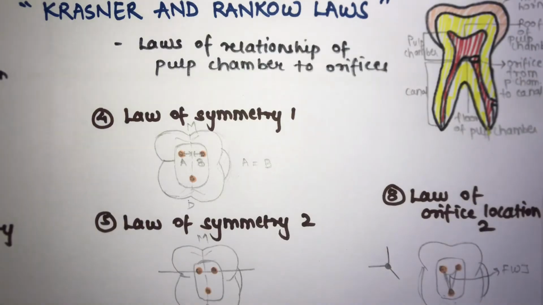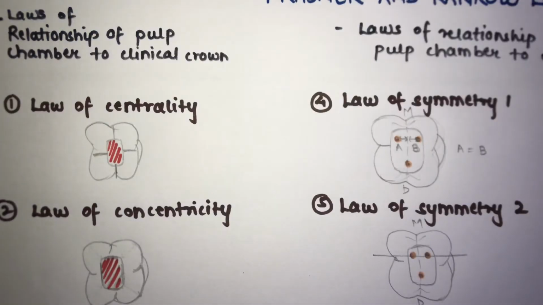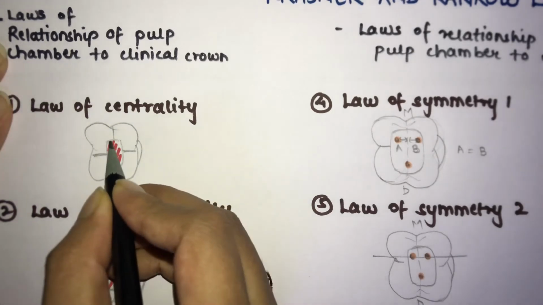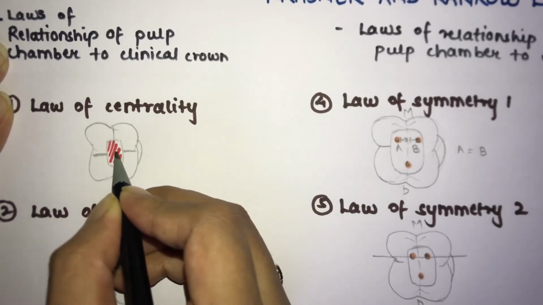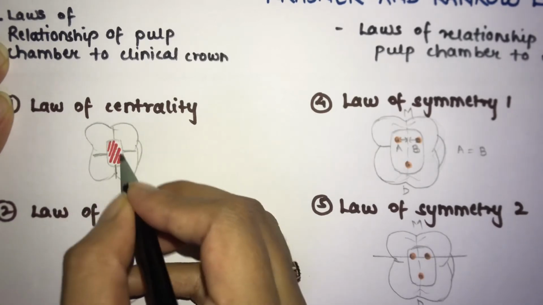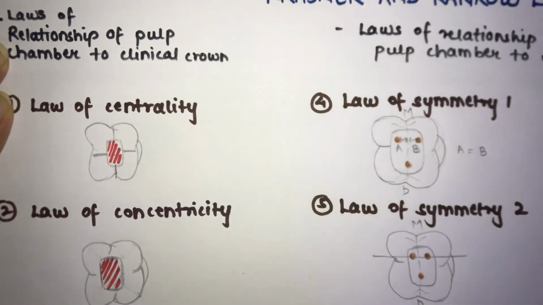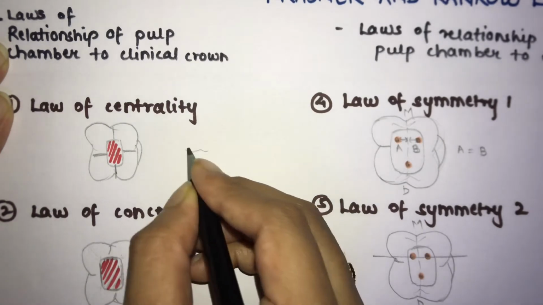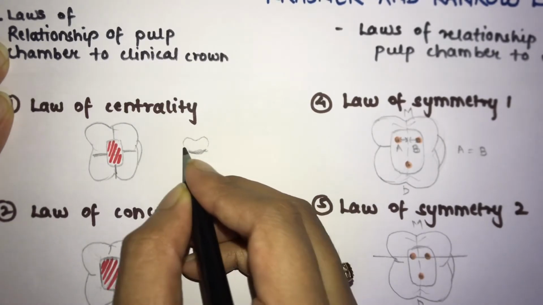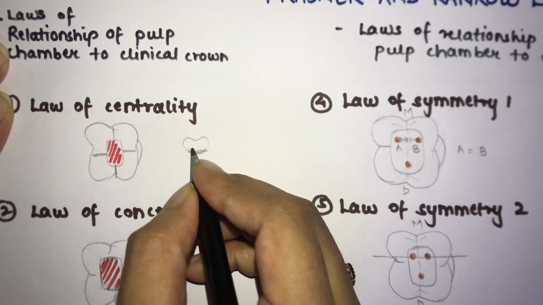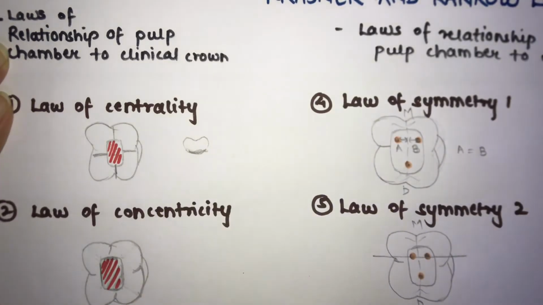The first law states that the floor of the pulp chamber is at the center of your tooth. For example, this is the floor of your pulp chamber. It states that it is present in the center of your tooth, but at the level of CEJ. So this is your tooth, and this is the level of CEJ. This floor is present at the center at this level of CEJ. So this is the first law.